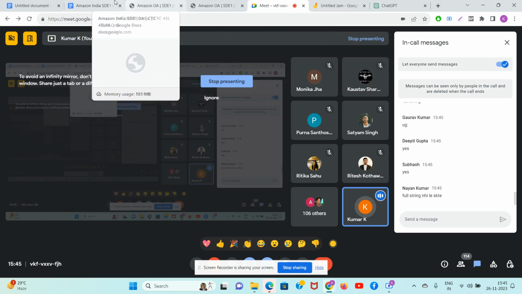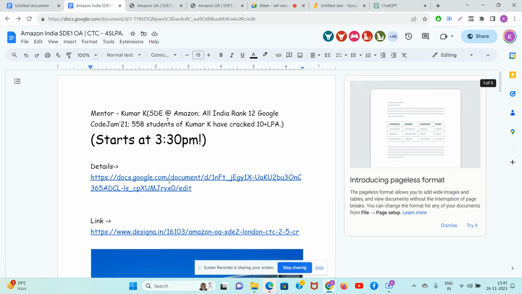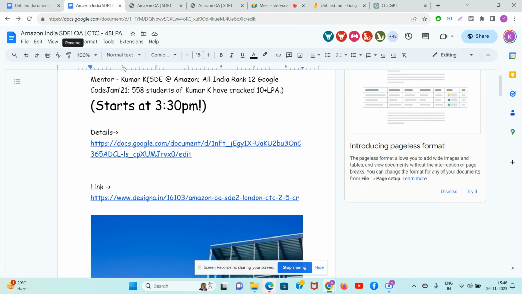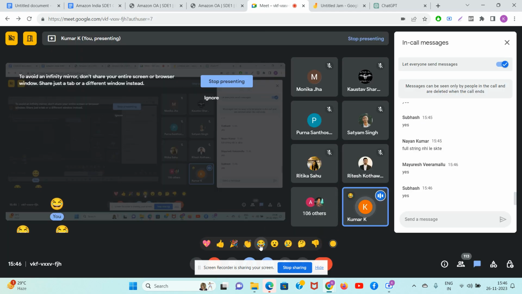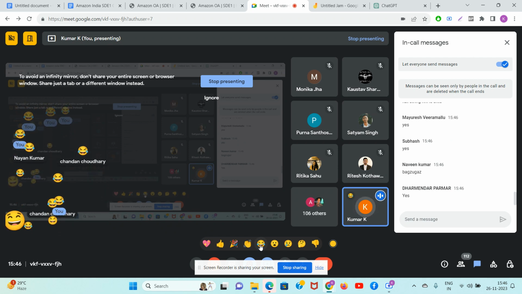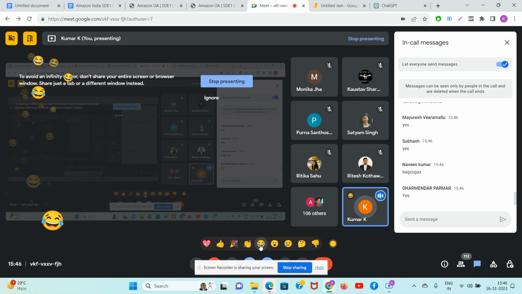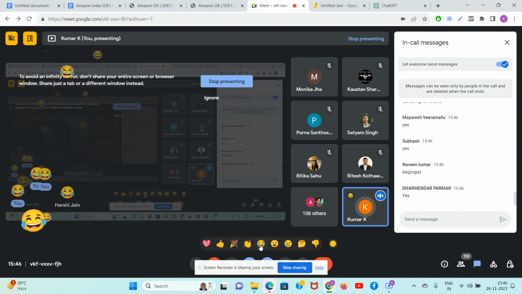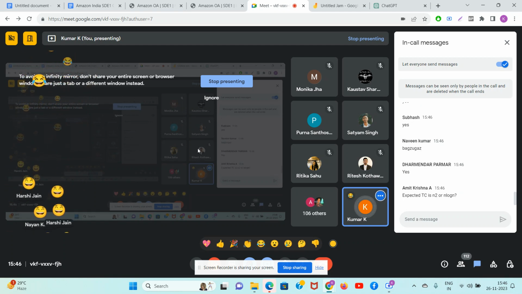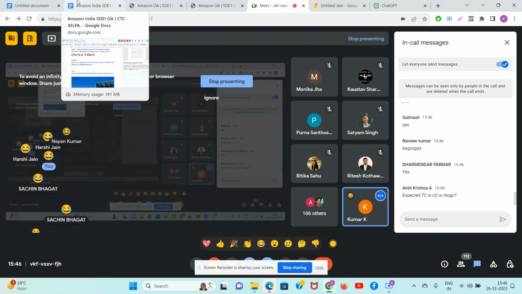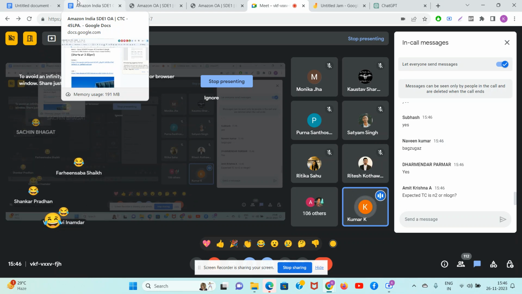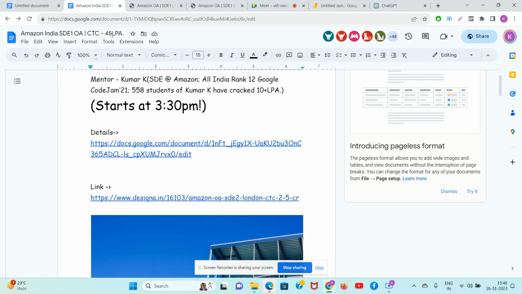It is clearly written in the question. They are not giving you 45 lakhs to select the full string which is already given to you. No one will give you 45 lakhs for taking the full string. Everyone knows anyone can do that. Take the input, write it as output, done. Will you get 45 lakhs for this, Subhash? No, you won't. Okay, now going back. Expected time complexity is not n square, obviously.